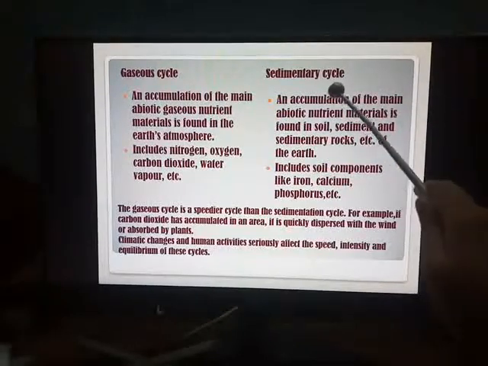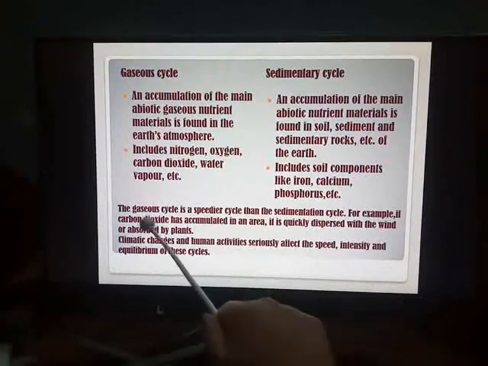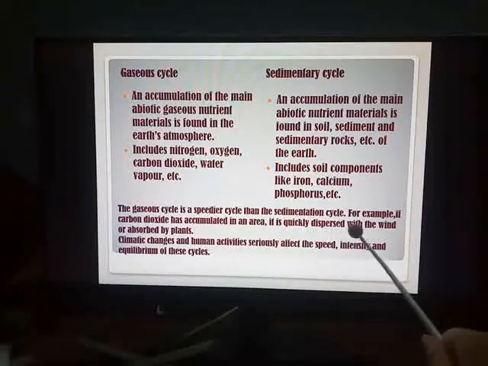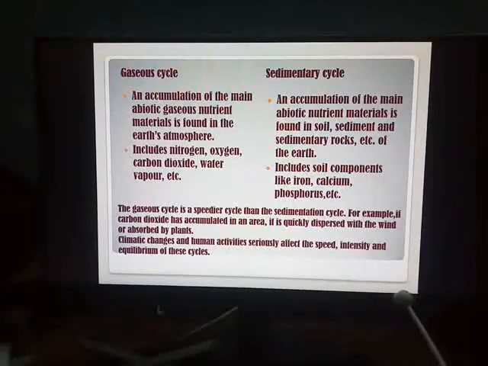Now as compared to this sedimentary cycle, the gaseous cycle is a more speedy one. Why? Because any gas which has accumulated in an area, as compared to the components of sedimentary cycle, will be dispersed away very quickly. I have taken up an example here. See, if carbon dioxide has accumulated in any area, it is quickly dispersed with the wind or it is absorbed by the plants, as compared to the components of sedimentary cycle.